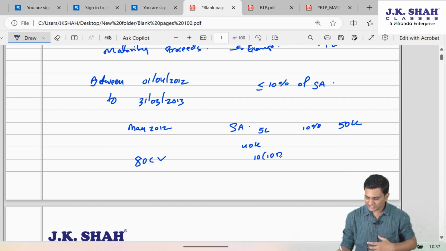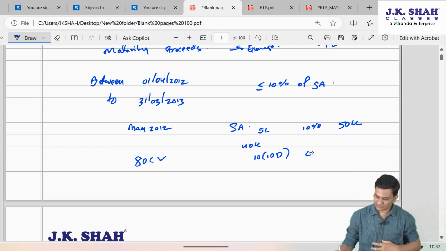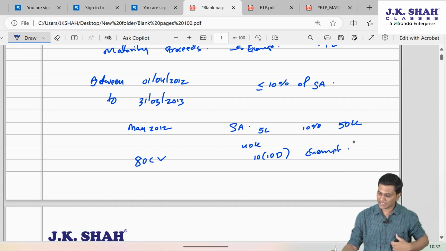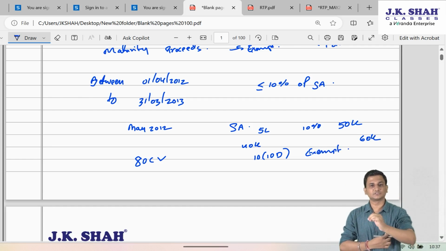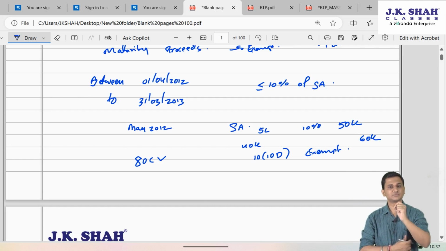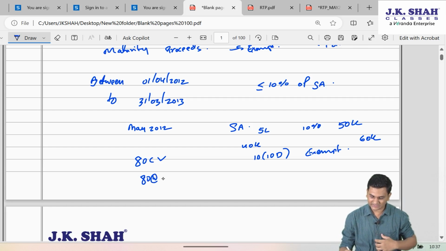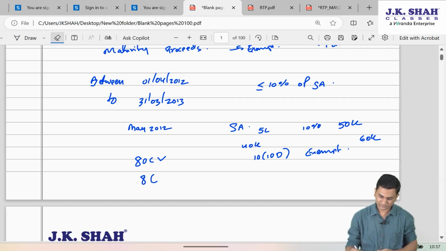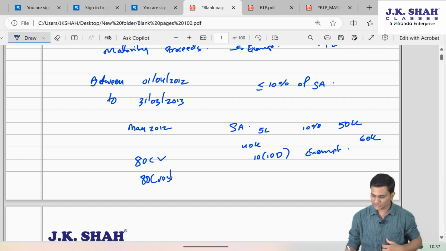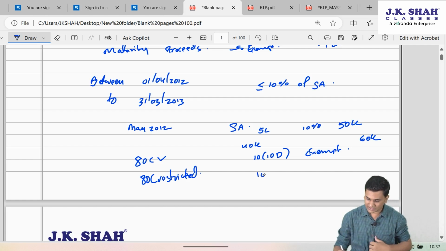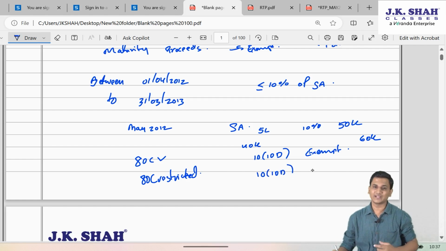Even the maturity proceeds of this life insurance policy will be fully exempt under section 10(10D). However, if the annual premium which I am paying is, let's say, 60,000, since that 60,000 is more than 10% of sum assured, sir, the first consequence will be your 80C deduction will get restricted to the extent of 10% of sum assured, maximum 50,000. And the second biggest consequence will be you will not get 10(10D) exemption, the maturity proceeds will become taxable.